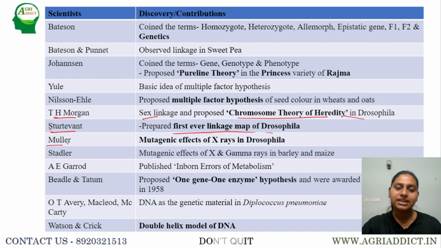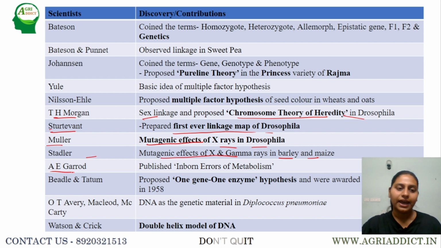Next, Muller, that is H.J. Muller, identified the mutagenic effects of X-rays in case of Drosophila. Similarly, Stadler identified the mutagenic effect of gamma rays and X-rays in barley and maize. In plants, it was by Stadler, and in case of Drosophila, it was Muller.